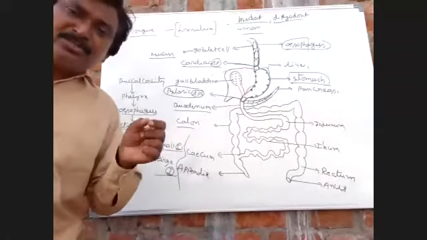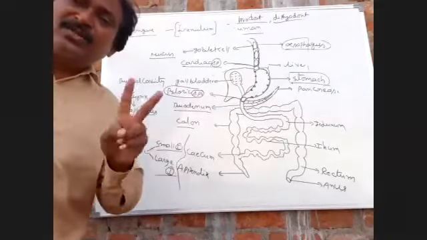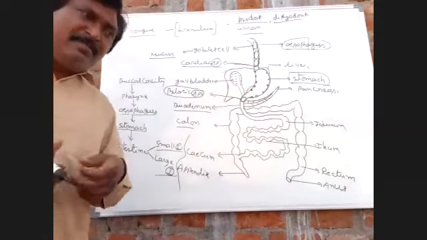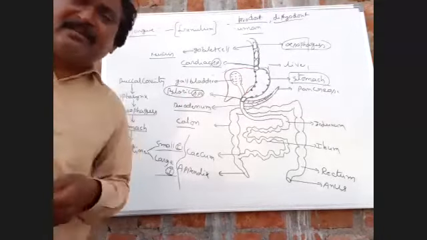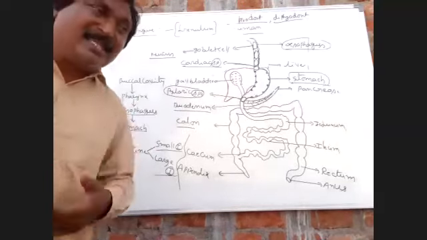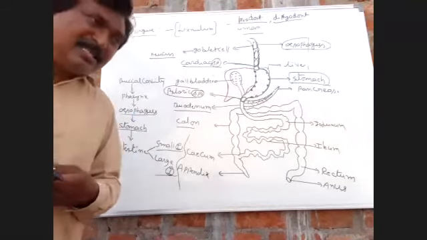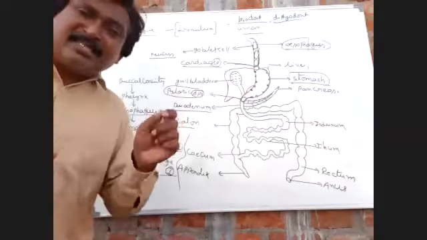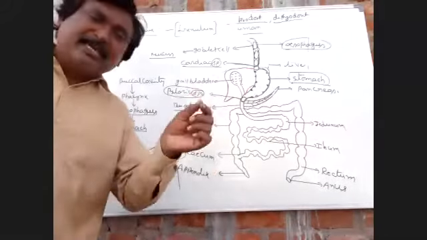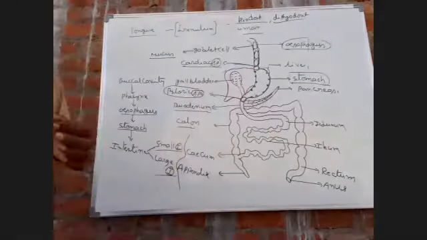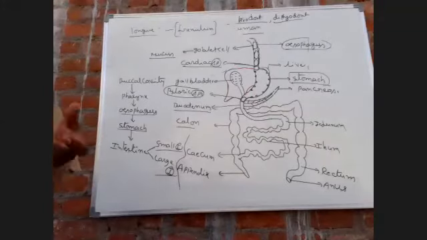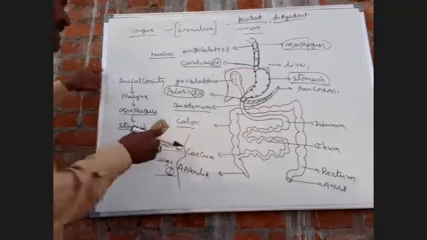This is the most important bit: pepsinogen and prorenin. Also present are HCl, water and mucin, and Castle's intrinsic factor. So five factors are present in the gastric juice.